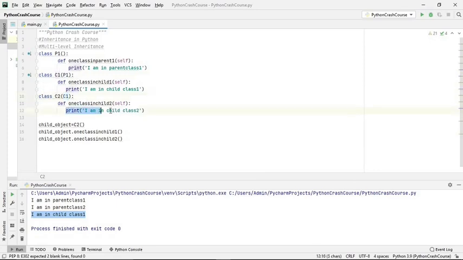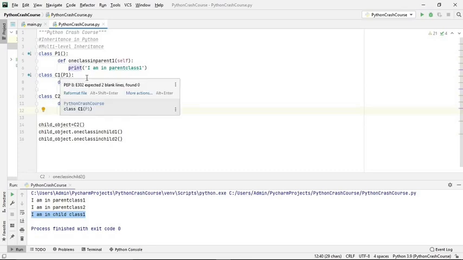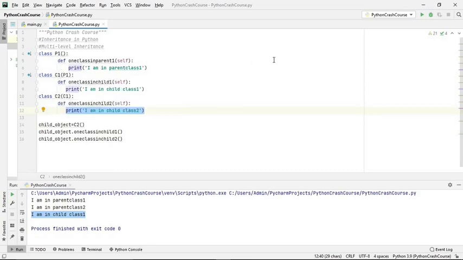Every time we are printing some statement inside child class C2 and child class C1. Child class C2 is accessing the property of C1, and C1 is accessing the property of parent class P1. So let's run it. These two are being displayed.